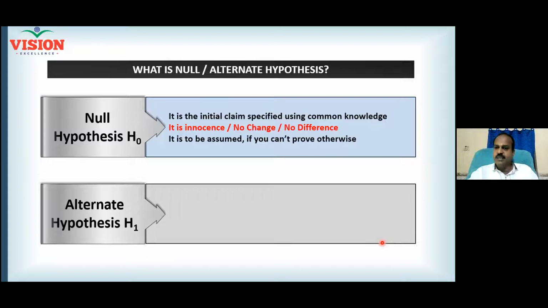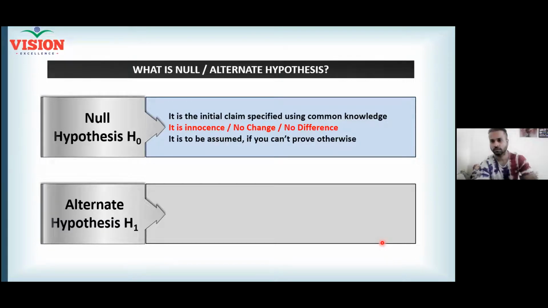That means the make, specification, everything is same. What do you believe about the machine? When I use the 10 machines, all 10 machines will give me the same result. That is your belief. Am I right? Yes or no? I strongly believe that all 10 machines will give me the same output, same performance. Now, what is this statement? This statement is null hypothesis. Everybody will believe your statement.